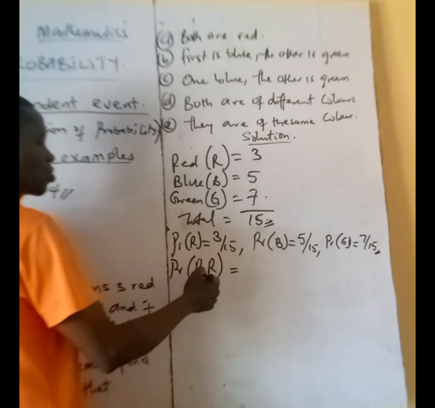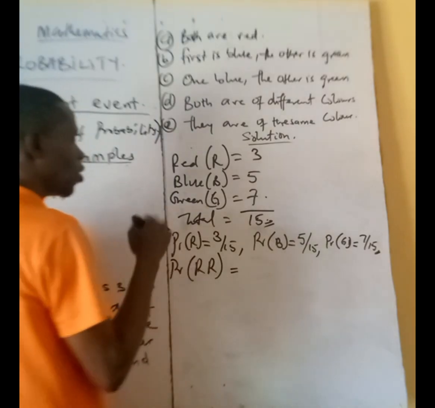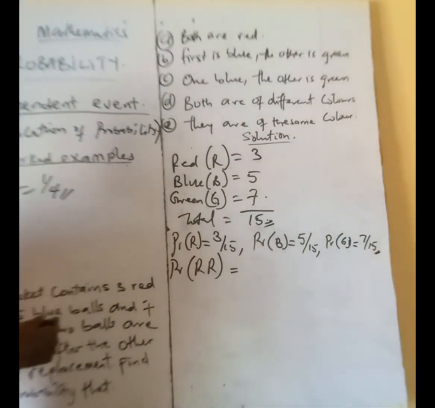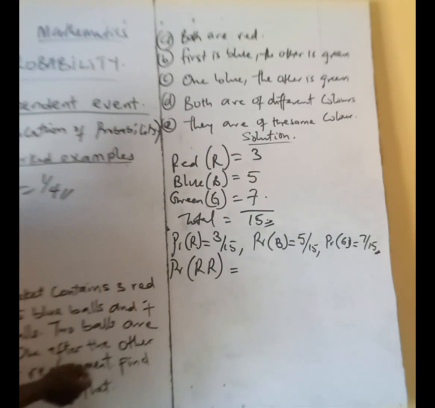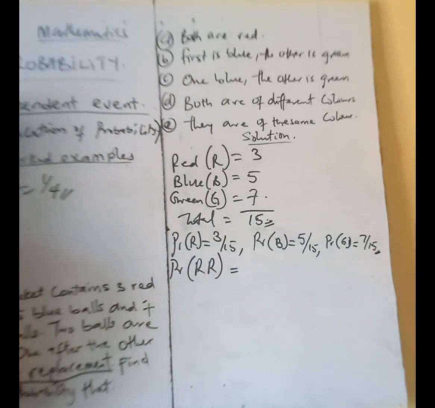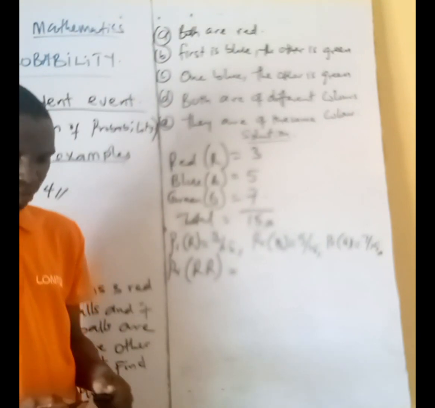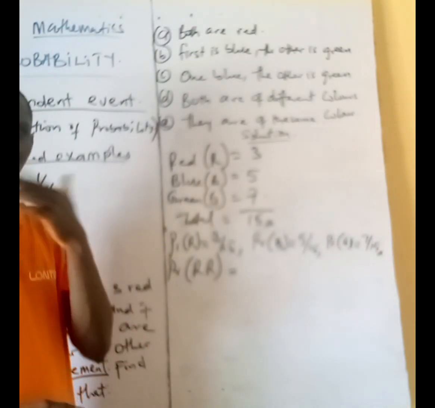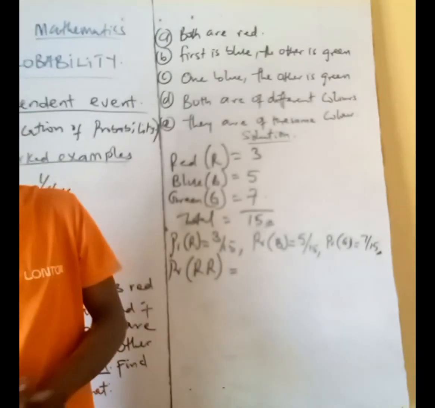So that is first one. Don't forget, there is a phrase here. They said without replacement. What does that without replacement mean? Without replacement means that when you pick the first one, you do not replace it again.